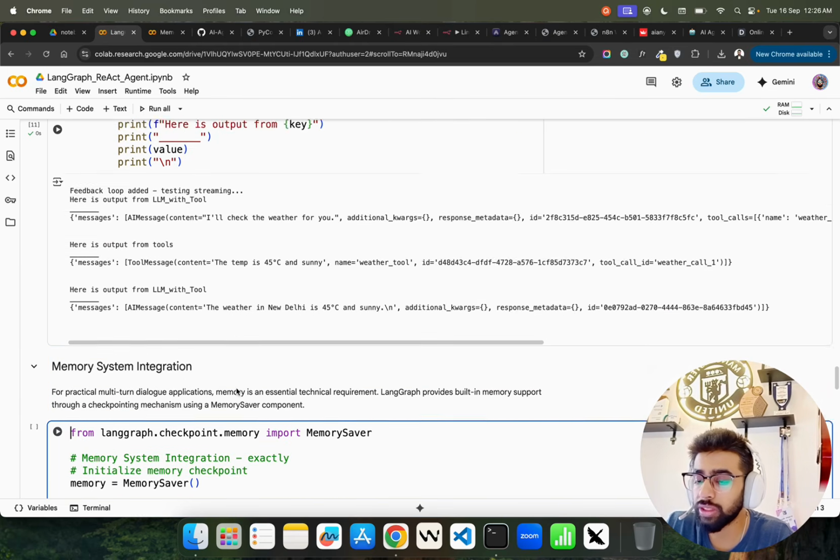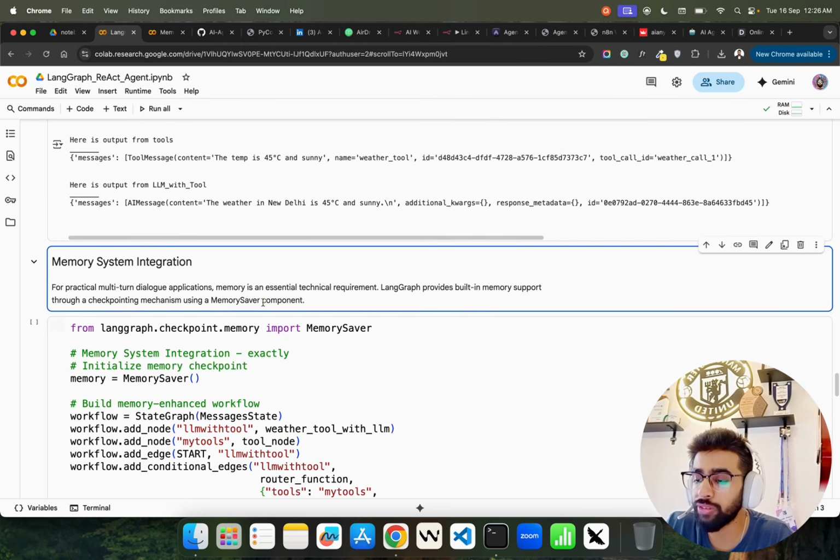And now the memory system integration, as I told you about the memory saver component. If you read this line, it says for practical multi-turn dialogue applications, memory is an essential technique. Because in chatbot applications like ChatGPT, if you keep on asking questions, it remembers the previous outputs or whatever you have discussed with it.